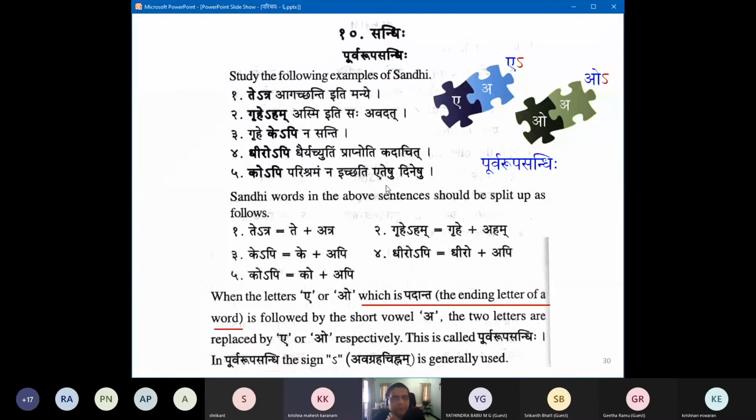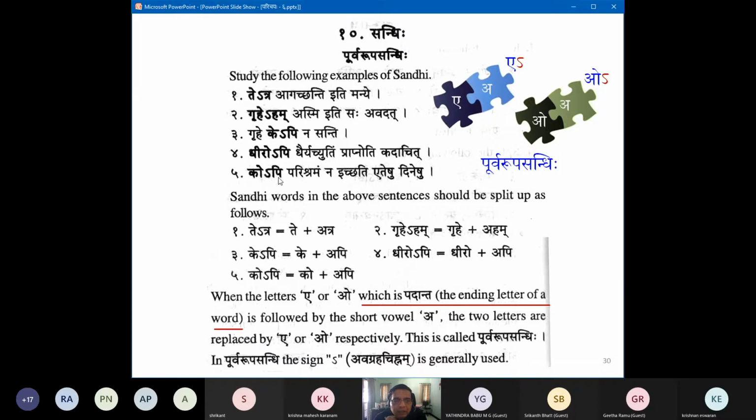What is the difference between this Avagraha plus Api and simply Kaha plus Api? In Ko-Pi, the Akara is not explicitly pronounced. Ko-Pi we say. But Ko-Api, if we separately pronounce like that with a proper interval, then there is no Sandhi.